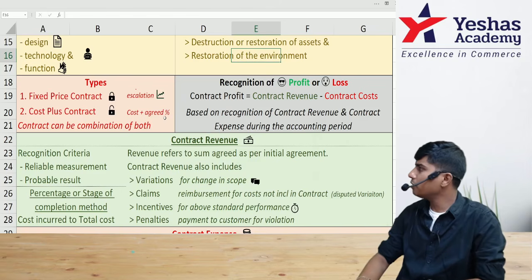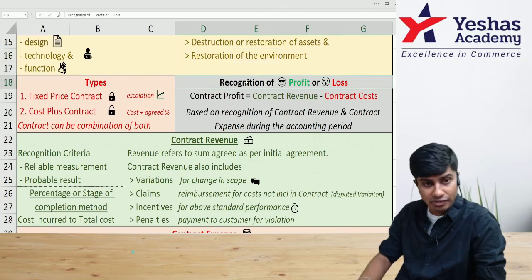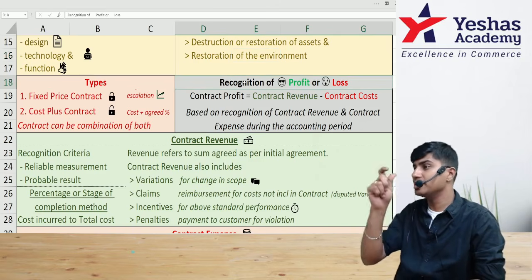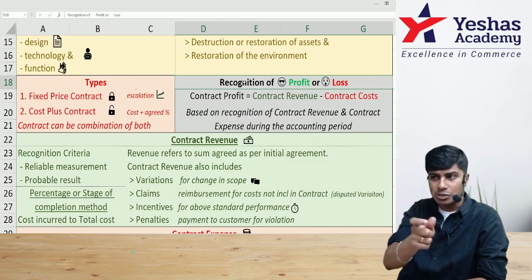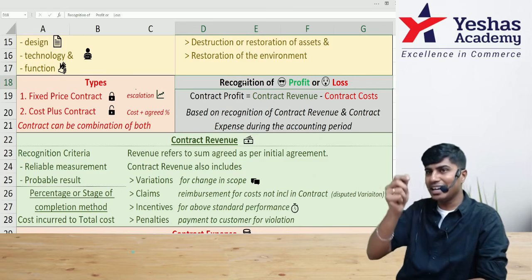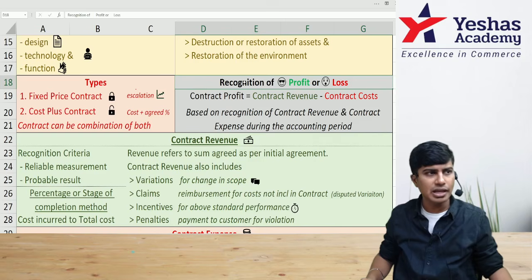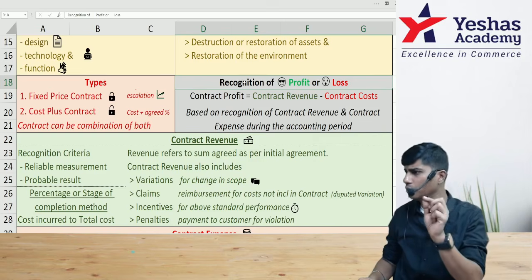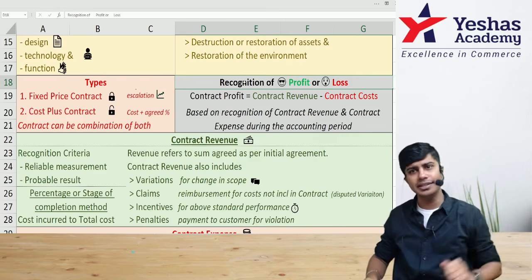As I mentioned some time ago, the recognition of profit or loss is the objective of AS7. It will tell us how to recognize revenue, how to recognize expense. From revenue, when we deduct expense, we will get the profit. Recognized revenue minus recognized expense will be the profit to be recognized. However, there is a small extra point to be noted against this, that is para 35. I'll discuss that slightly later in the same video.